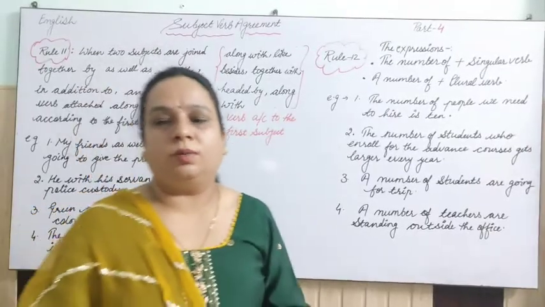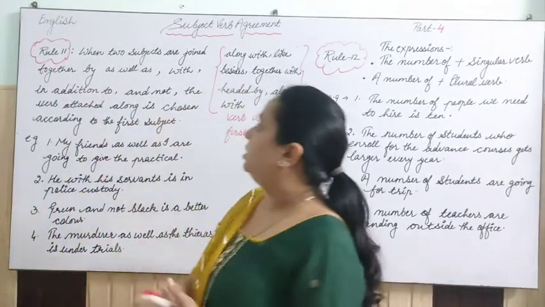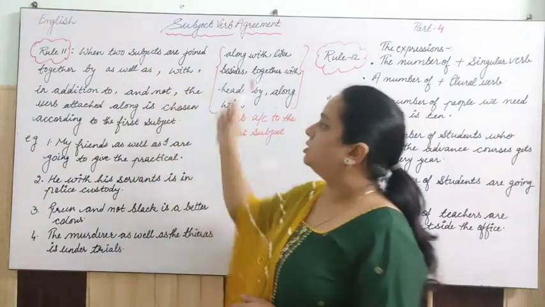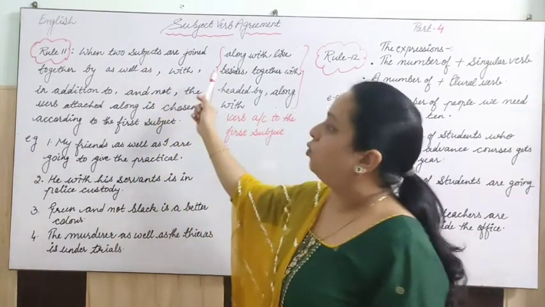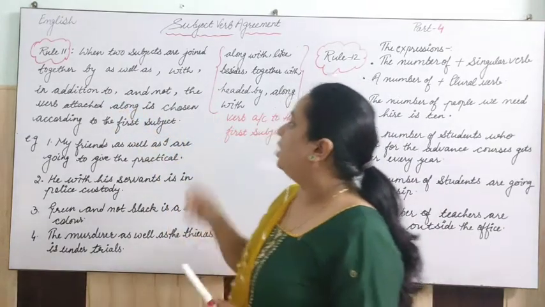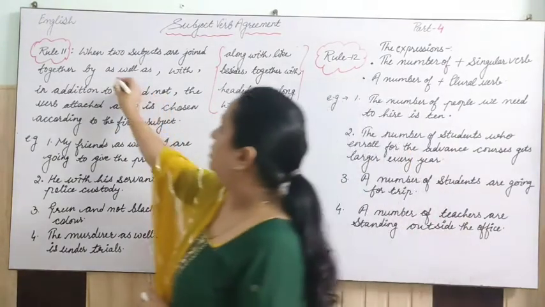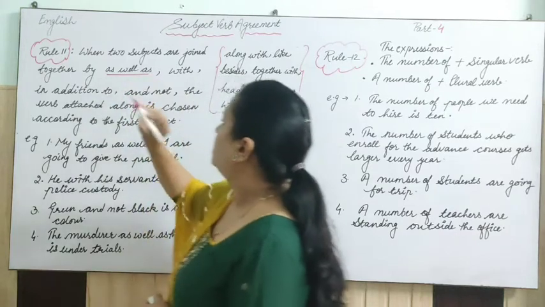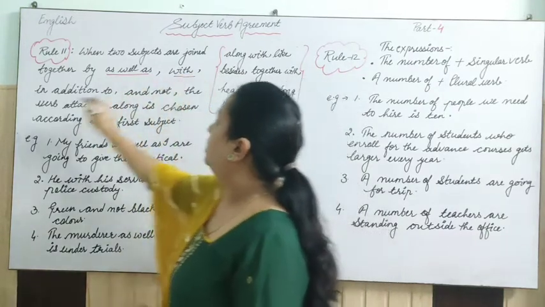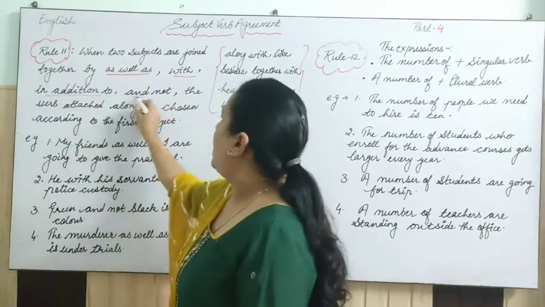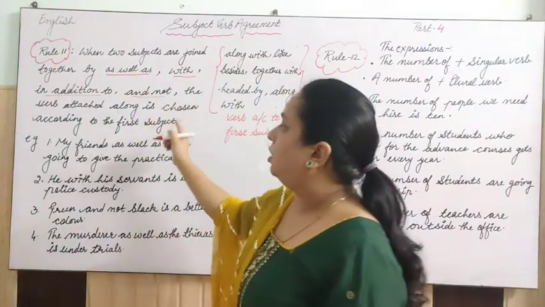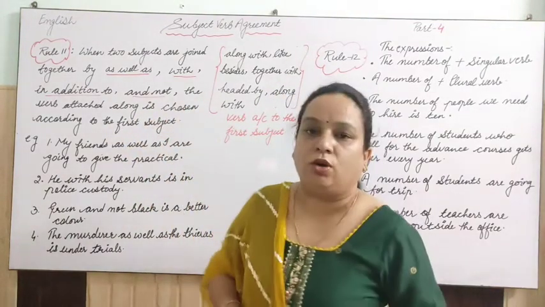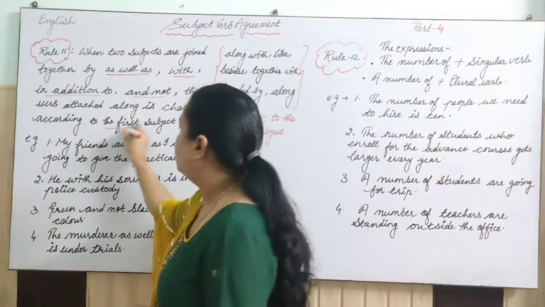So when we talk about rule number 11, it says that when two subjects are joined together by the words as well as, with, in addition to and not, I am underlining these expressions, the verb is chosen according to the first subject.